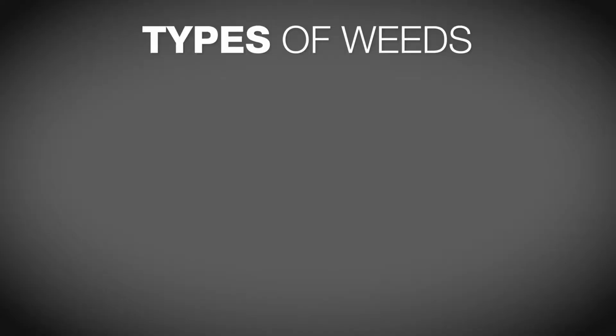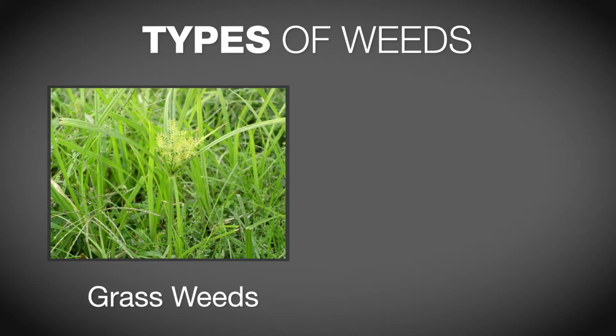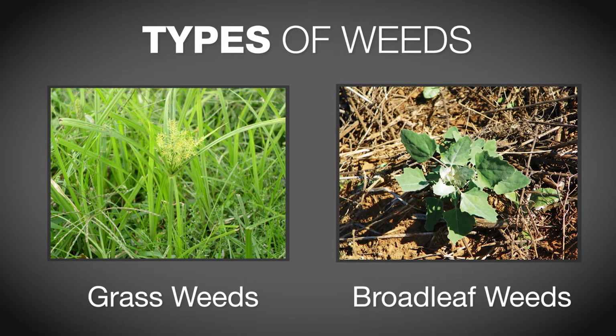Weeds can be categorized into two main types. Those with one seed lobe are referred to as grass weeds, and those with two seed lobes as broadleaf weeds. Broadleaf and grass weeds can have different life cycles depending on the specific weed species.